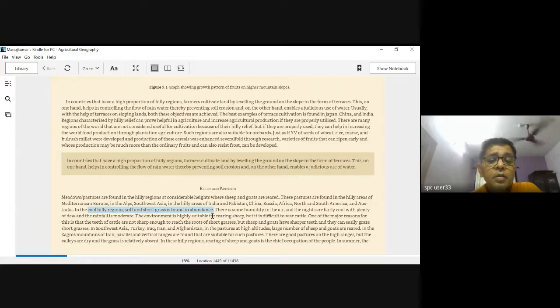If you compare the size of a goat and a cow, the cow is larger, and obviously the amount of food required is larger. In higher regions the grass is relatively shorter, so larger animals with larger heads, for example a cow, will not be able to reach the short grass that grows in the pastures here.